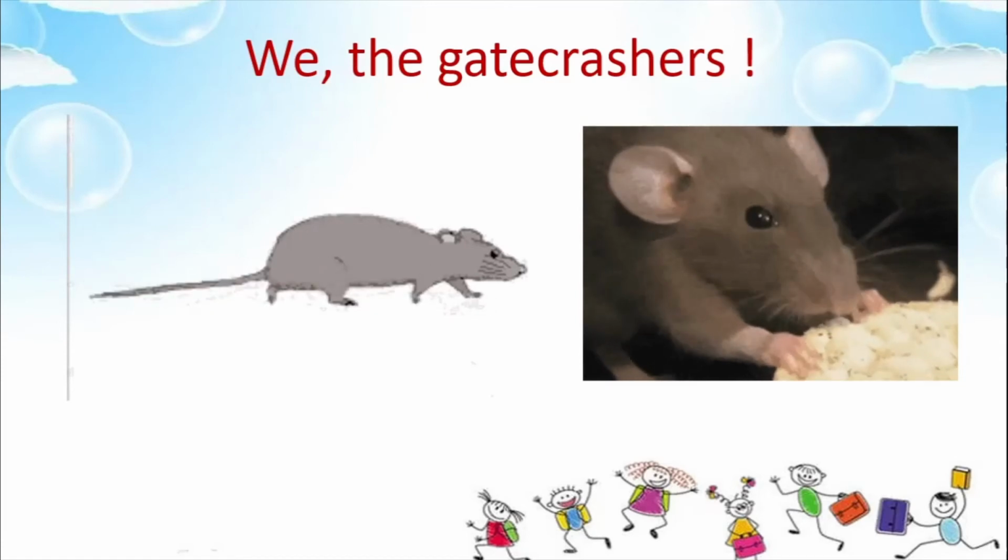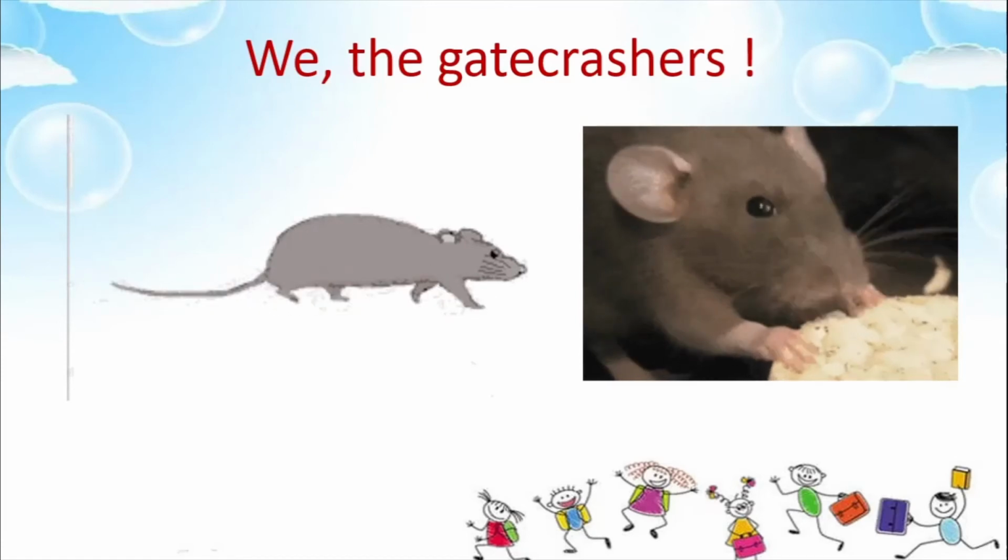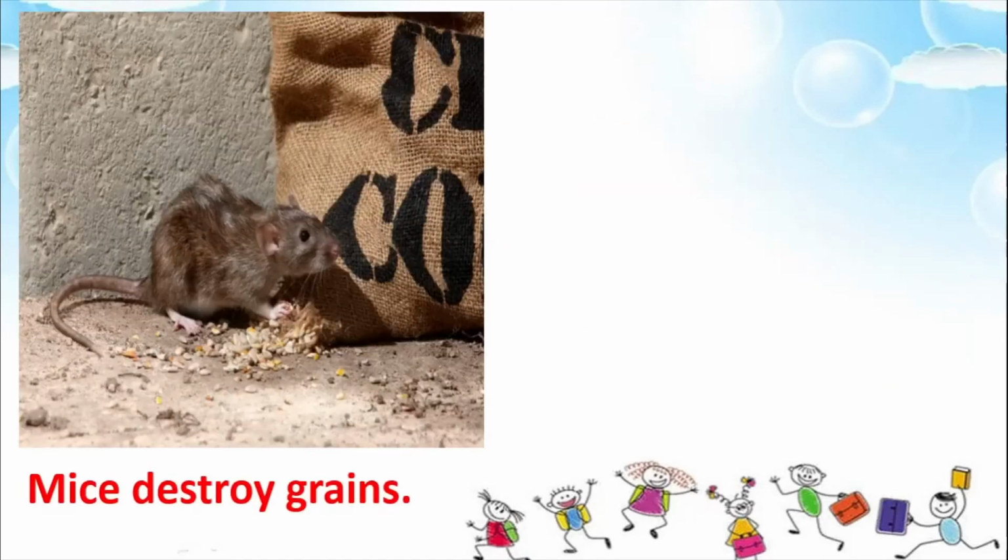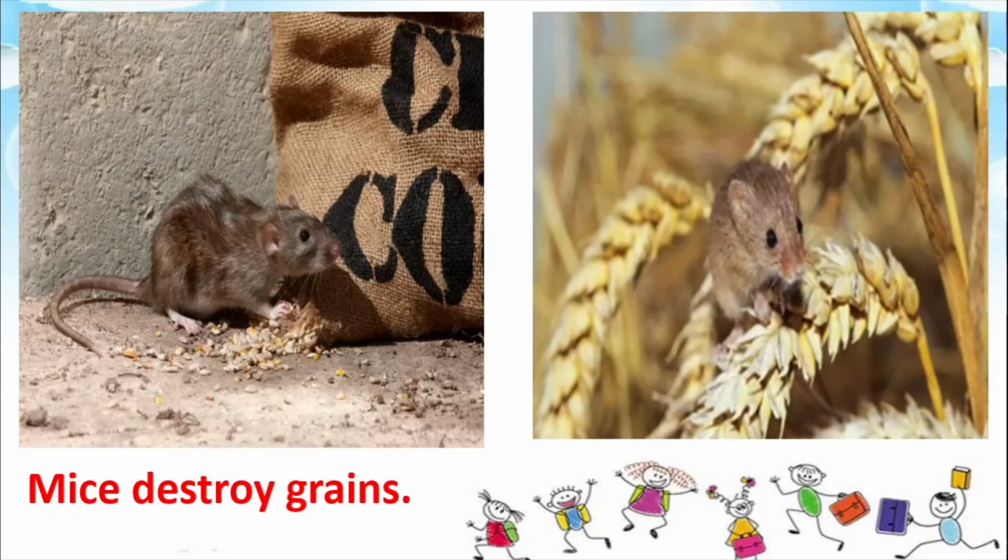So, the mice or the rats are gate crashers. They destroy grains. See here, there is a gunny bag full of some kind of grain, and see the mouse, it has chewed it away. Okay, so they destroy grains, not only which we keep in our houses, not only the grains which we have harvested and bought from the fields, but also mice can destroy the fields too.